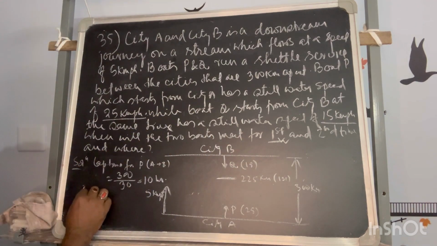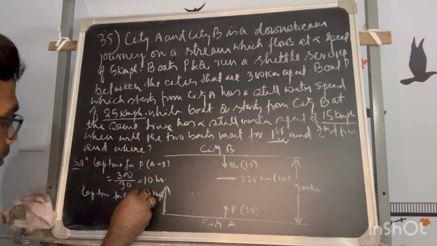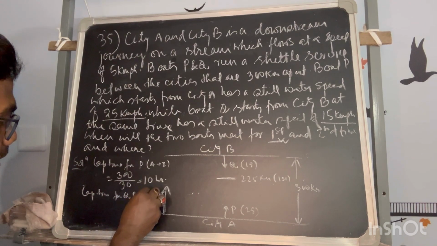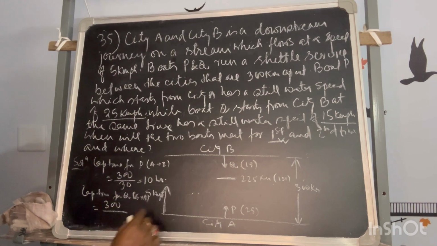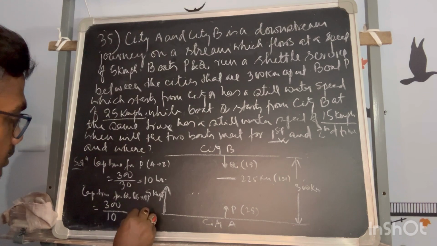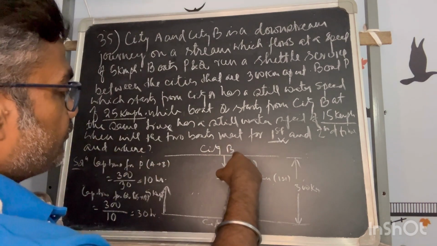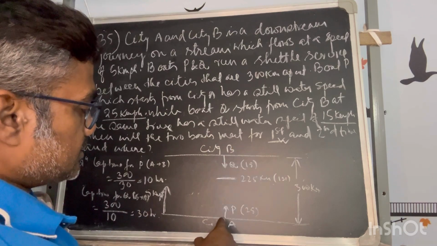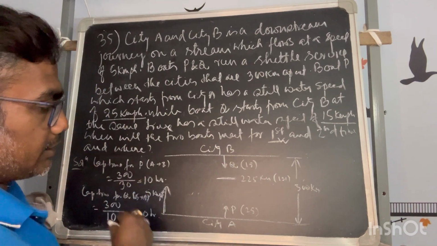Okay. Lap time for Q when moving from B to A: the distance is the same, and the speed is 15 minus 5, that is equal to 10, so 30 hours. So that means after starting from B, Q will reach A in 30 hours, whereas P will reach B in 10 hours.